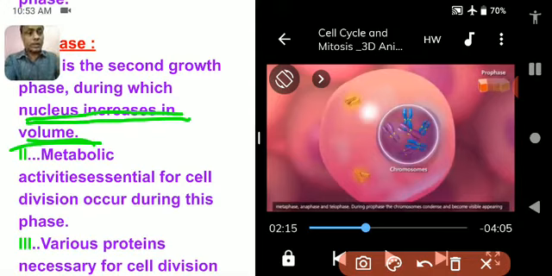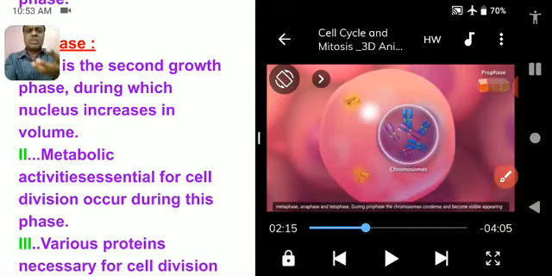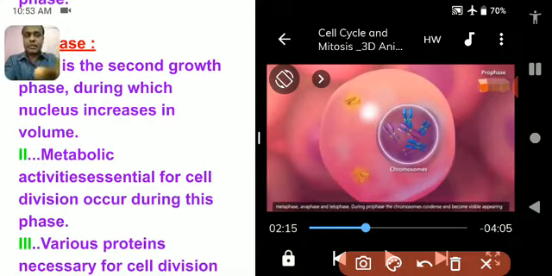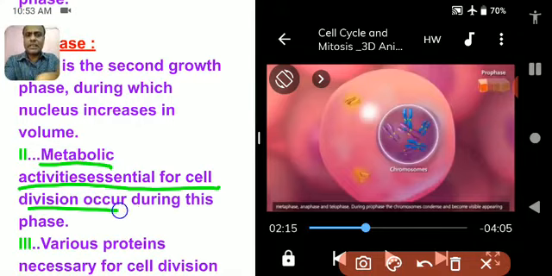Second, now tremendous or rapid growth takes place in the cell. So a lot of metabolic activity takes place. It is mentioned that metabolic activity essential for cell division goes on through this phase. During this phase, a lot of enzyme formation takes place, and these enzymes help the cell in its further division.